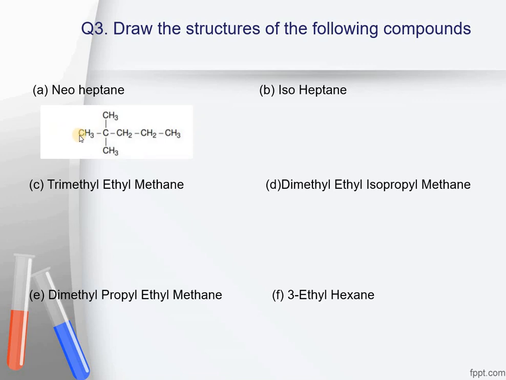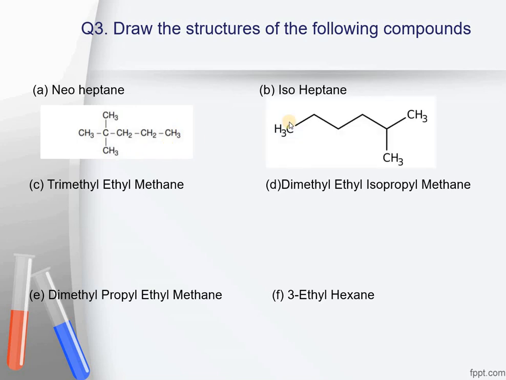This is the neoheptane. As you can see, the continuous chain does not have 7 carbon atoms as it should for heptane, but the term neo is present. The prefix neo is used for those alkanes in which 2 methyl groups are attached to the second last carbon of the continuous chain. This is the second last carbon of the continuous chain, and you can see at this second last carbon atom there should be 2 methyl groups. So these 2 methyl groups are attached to the second last one, so that's why 2 carbons would become less in the continuous chain. Overall there should be 7 carbon atoms, right?